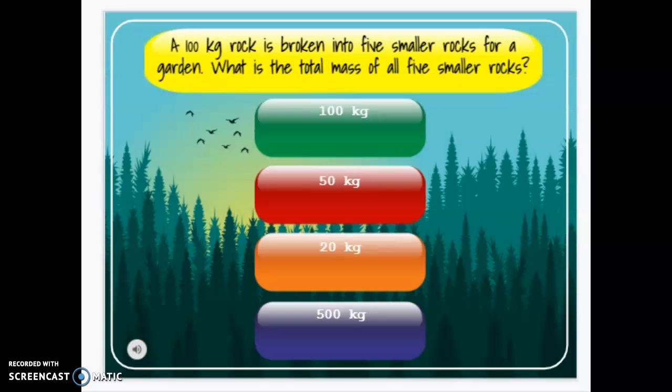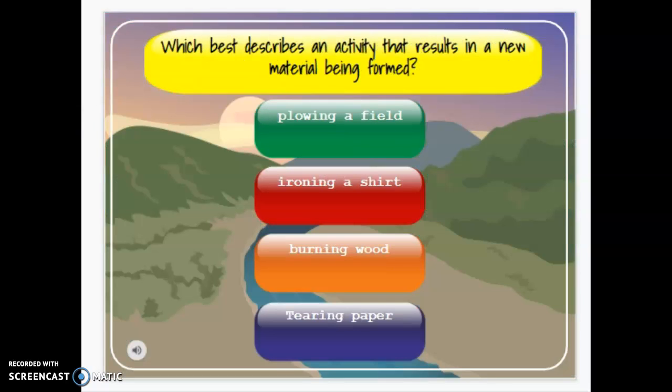A 100-kilogram rock is broken into 5 smaller rocks. What's the mass of the 5 rocks? Again, parts of the whole. If it's a 100-kilogram rock, it's 100 kilograms of broken small rocks.